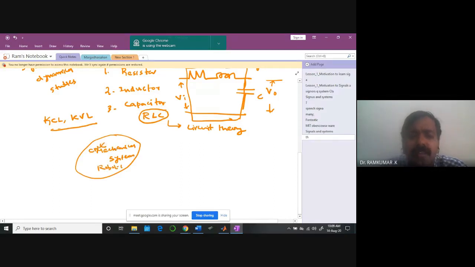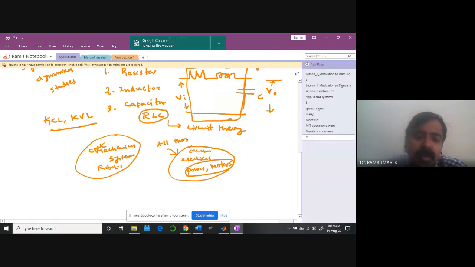Likewise, in electrical systems, as somebody mentioned, there are power systems, transmission systems, motors, electronic components. There are so many things involved in electrical systems. The wonderful thing is you can represent all these systems in the form of an RLC circuitry, a combination. It need not be only RLC.